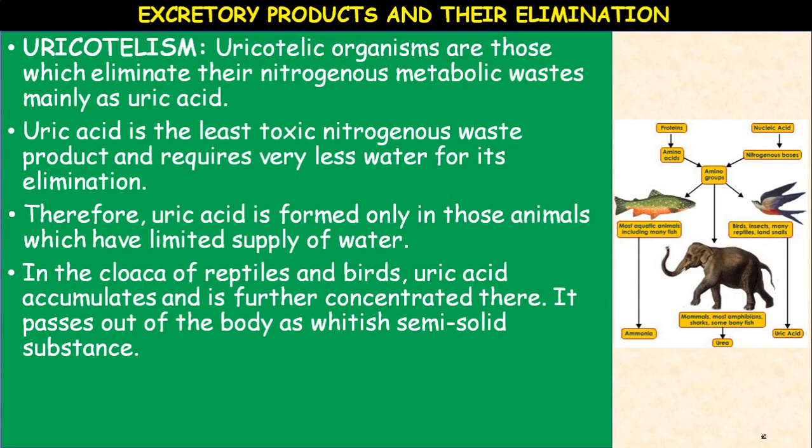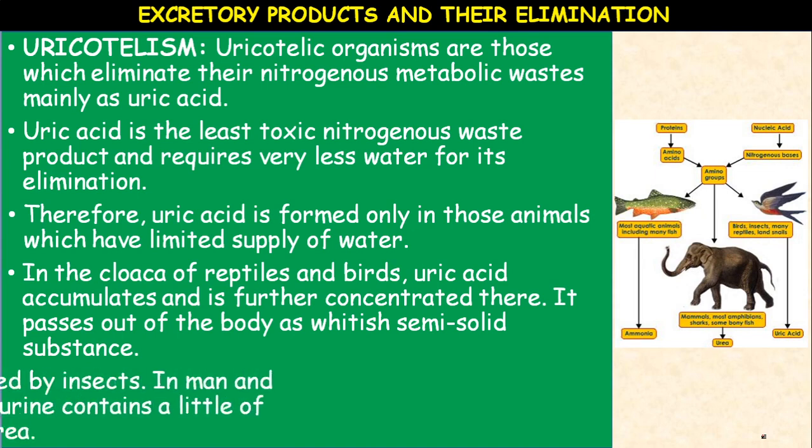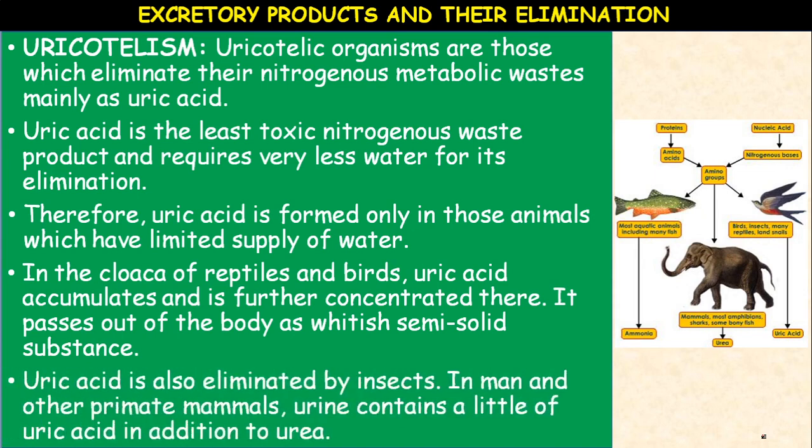In the cloaca of reptiles and birds, reptiles and birds are very good examples of uricotelic animals, the uric acid accumulates and is further concentrated there. It passes out of the body as a whitish semi-solid substance. Okay, that is nothing but uric acid. Uric acid is also eliminated by insects.